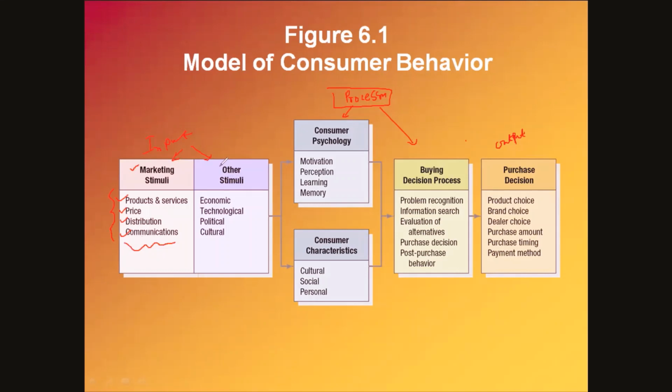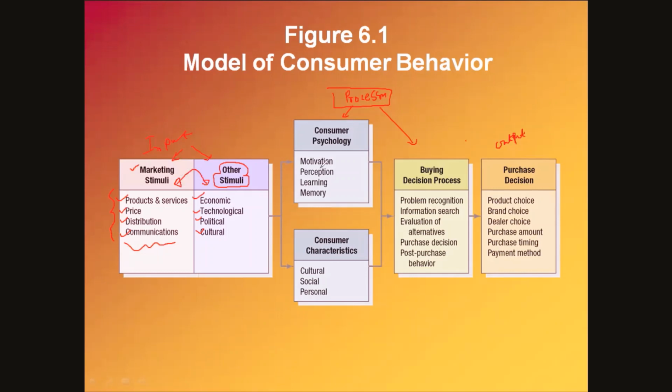And there are some other macro environmental factors you can see here. They serve as the other stimuli. So what are those macro environmental factors? The macro environmental factors are economic factors, technological factors, political factors, and cultural factors. The interplay of these two sets of factors serves as the input.